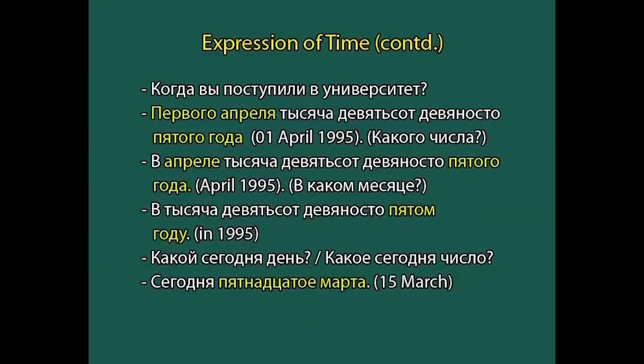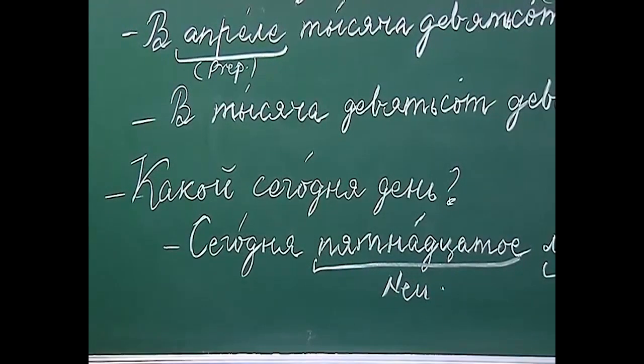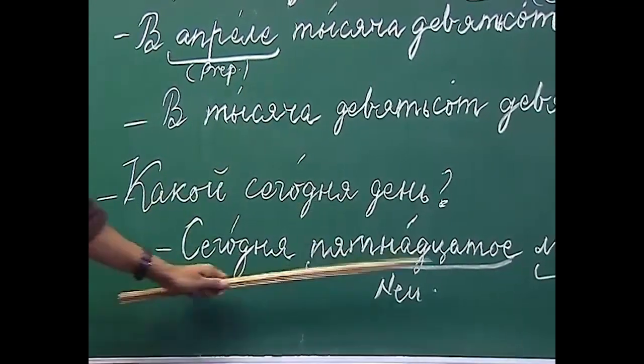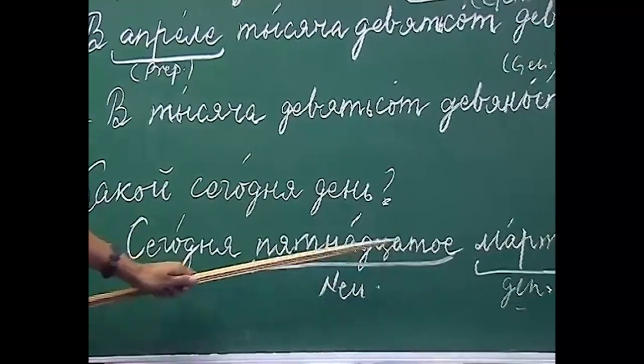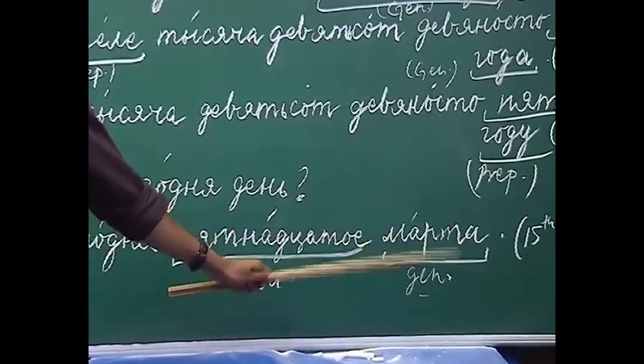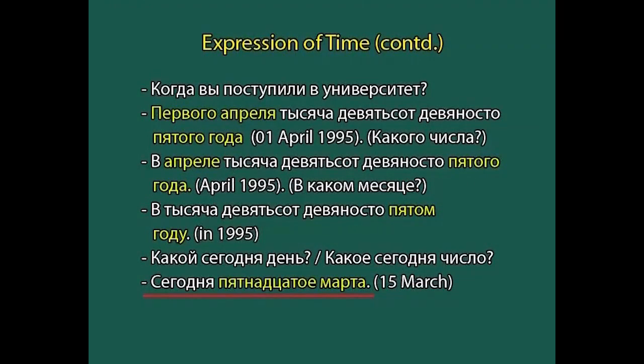So, how do you answer this question? In English we say today is 15th of March. How will you say that in Russian? We use the neuter gender for the date and then the genitive case of the month. Сегодня 15 марта, and 15 is the ordinal number.